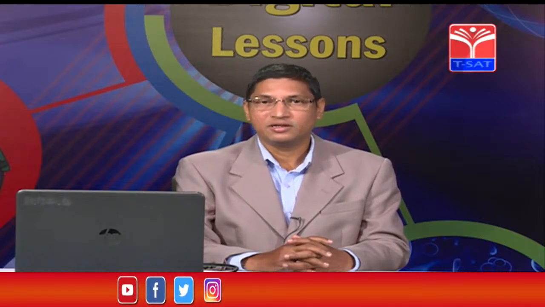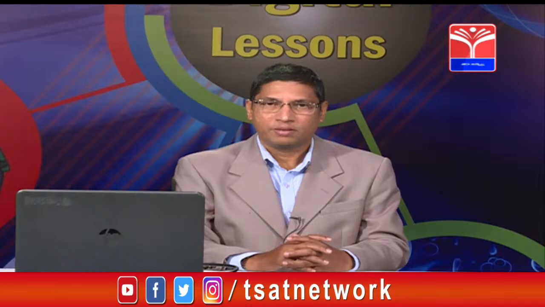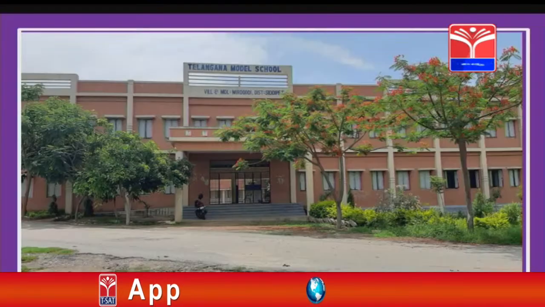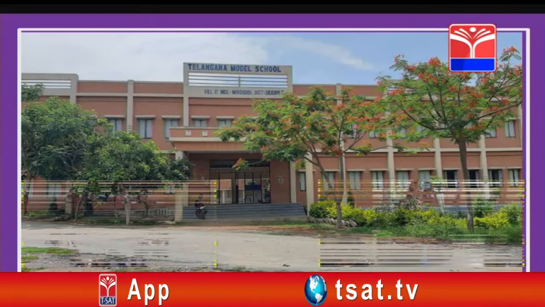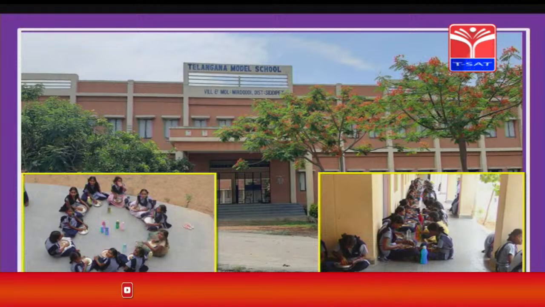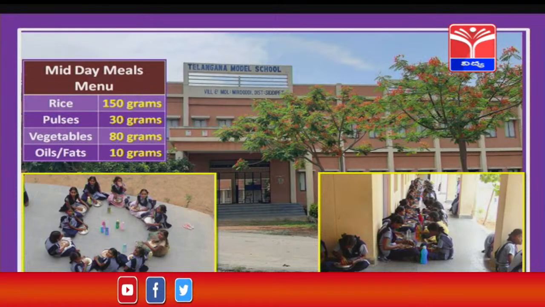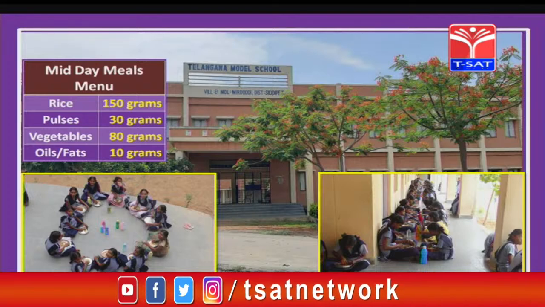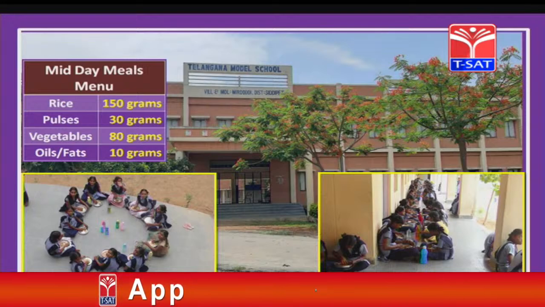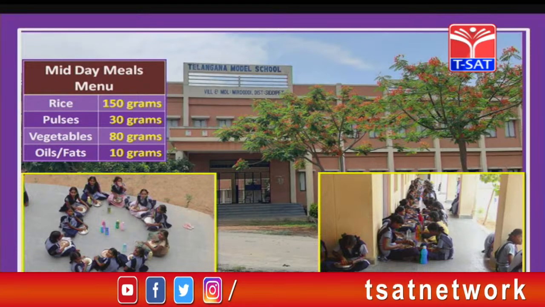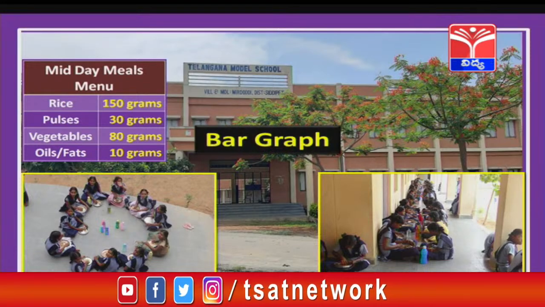Yes, absolutely. Now, we are going to draw a bar graph for the given data. Okay, let us learn. So, take a look at our school. Every day in the afternoon, we provide midday meals for all the children. Children, you might have seen the midday meals menu on the notice board, right? So, you can see there rice 150 grams, pulses 30 grams, vegetables actually 75 grams. For easier calculations, I made it 80 grams. And oils and fats, I took as 10 grams instead of 7.5 grams. Okay, children, so this is our midday meals menu.